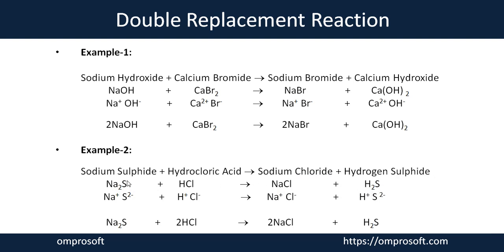So the cations get replaced, they change their places in the double replacement reaction when two compounds react with each other, and even anions can change their places when two compounds react with each other and form two different products. Such a reaction is considered a double replacement reaction.